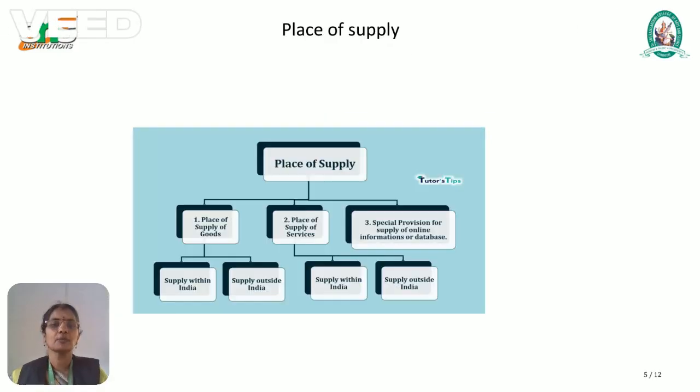Next we move to place of supply. Already I explained that it comes under either interstate or intrastate. Under the place of supply, in the case of supply of goods, we have to determine whether the supply is within India or outside India. The same way for the supply of services, there are two categories: supply of services within India and outside India.